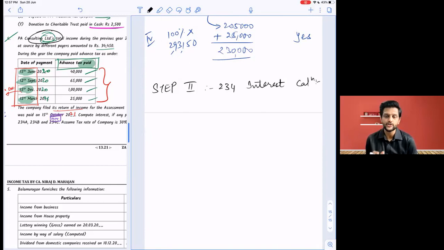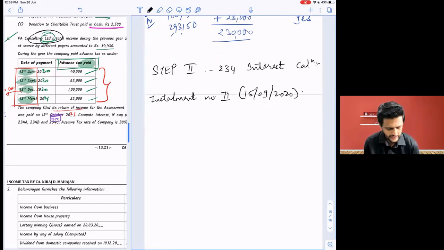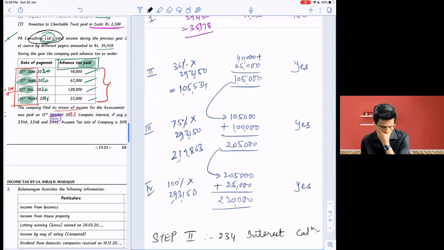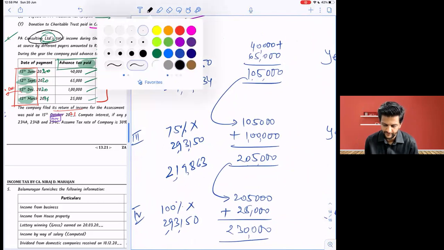Now we'll do for installment number 1, no. Installment number 2. That is what it was. That up to 15th September wala due date. It's 12th September. Now you tell me what minus what. 1,05,534 minus 1,05,000.